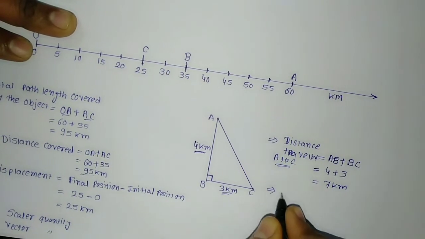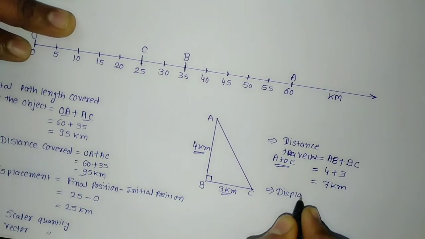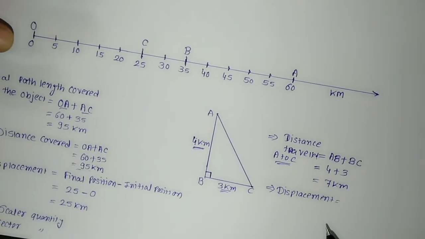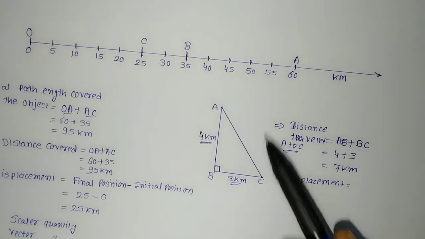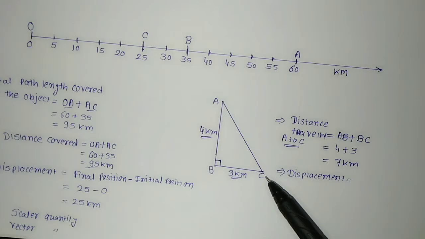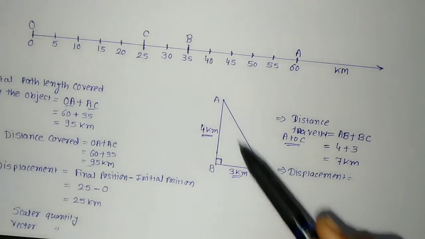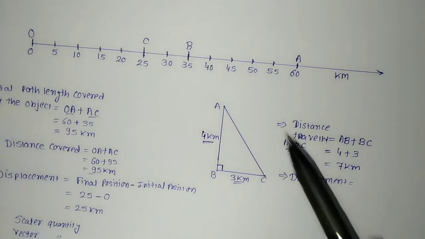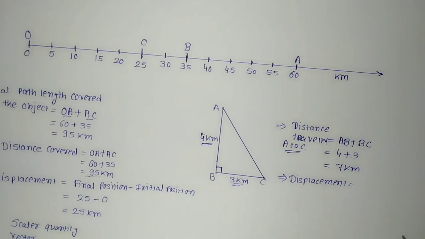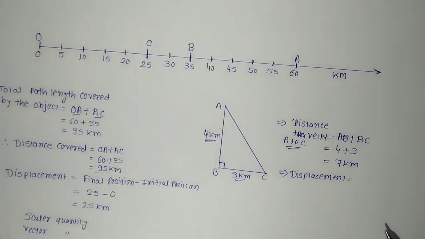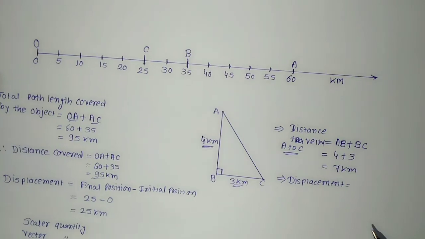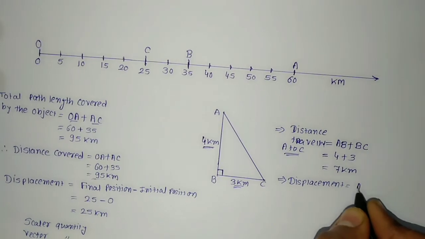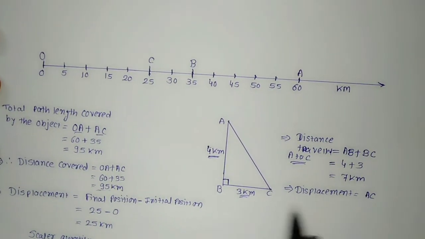Now if we are talking about displacement, as we have discussed, in the case of displacement we need to find out its shortest distance. That means we'll not consider this path but we'll take the shortest distance, and that is this AC. So what is this AC? How will you find it out? This displacement done by the object is AC. In mathematics you have already learned about the Pythagoras theorem. So with the help of this Pythagoras theorem you can find out the displacement, that is AC.